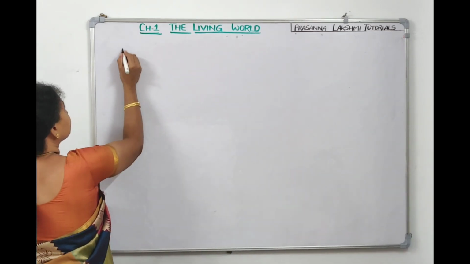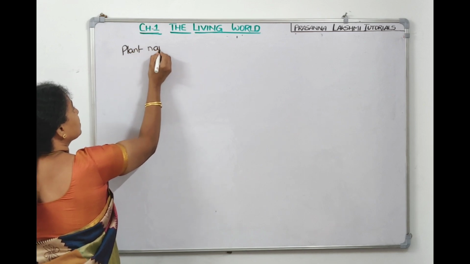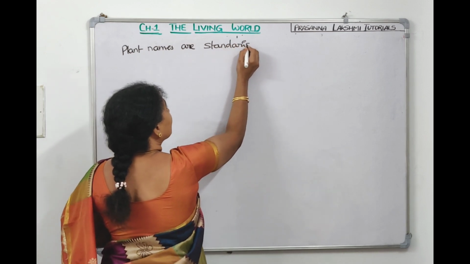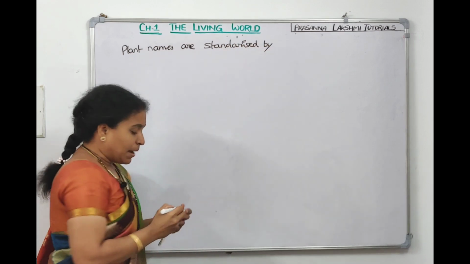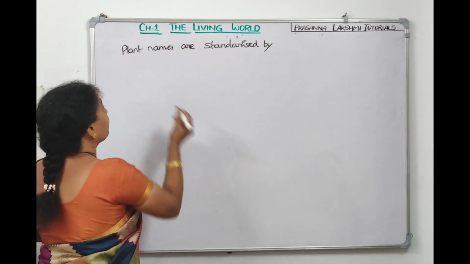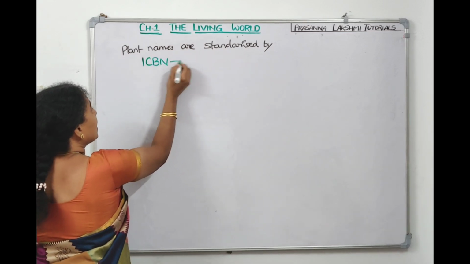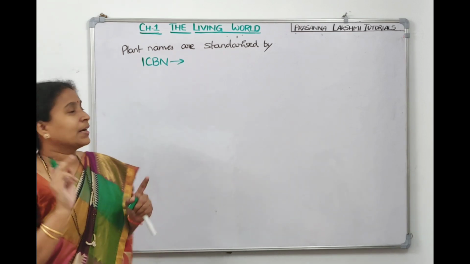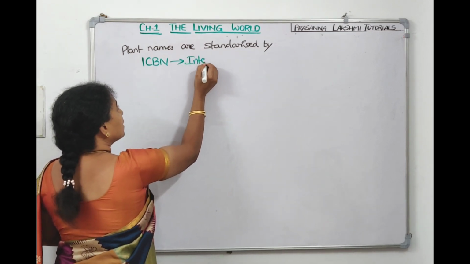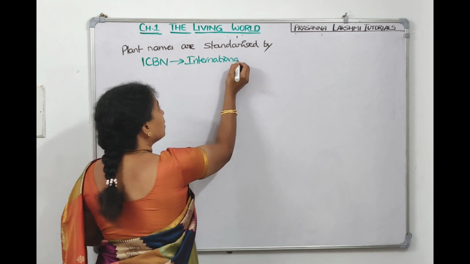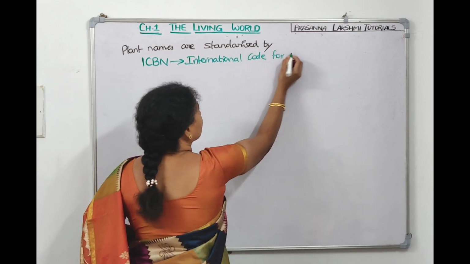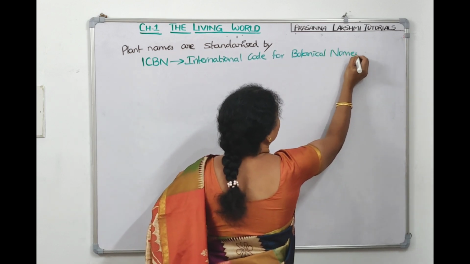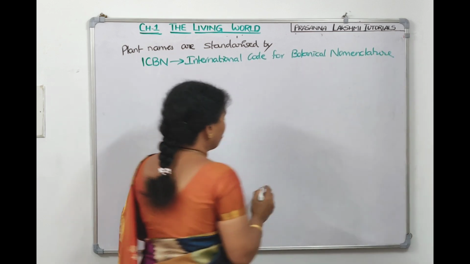Plant names are standardized by which organization? Plant names are standardized by ICBN. What does ICBN stand for? International Code for Botanical Nomenclature. Naming the organisms is called nomenclature.